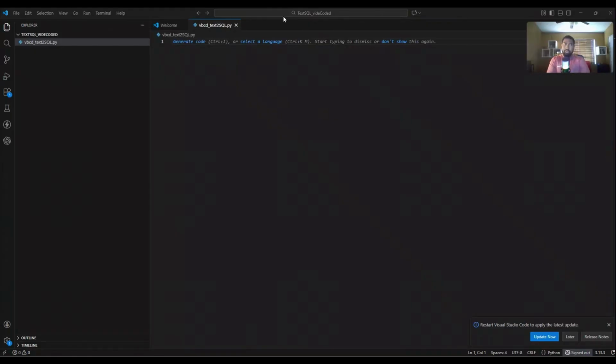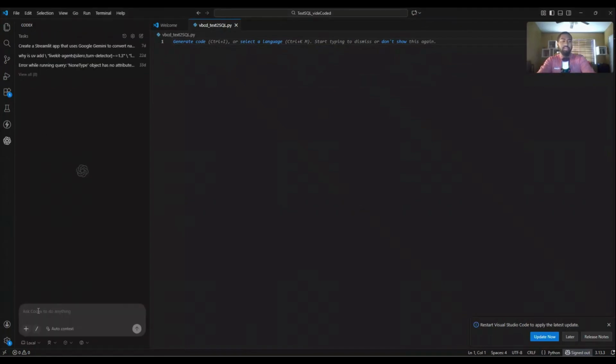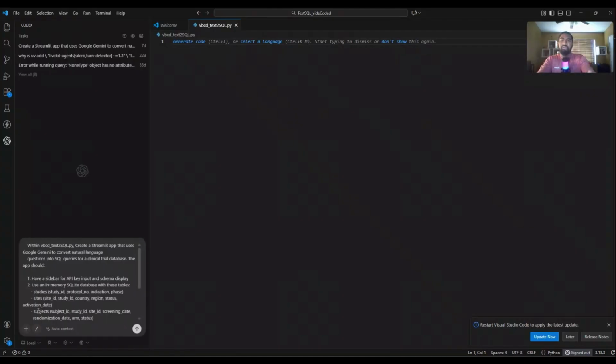Same thing here, right? So we're going to go to our GPT Copilot here, and we're going to say that we want to build the skeleton first. We want to create a Streamlit app that uses Google Gemini to convert natural language questions into SQL queries for a clinical trial database. This is us building out that frame.